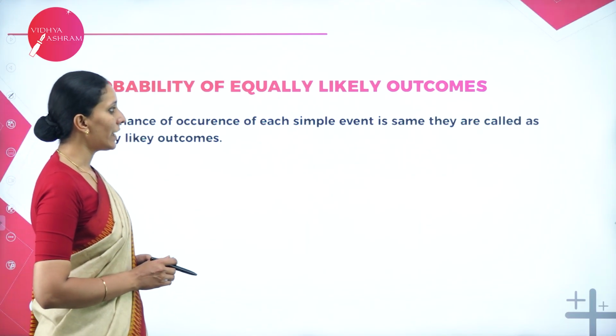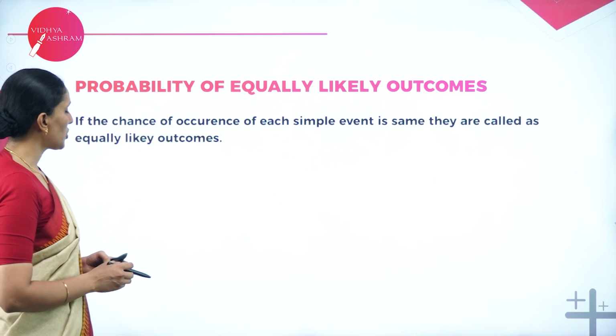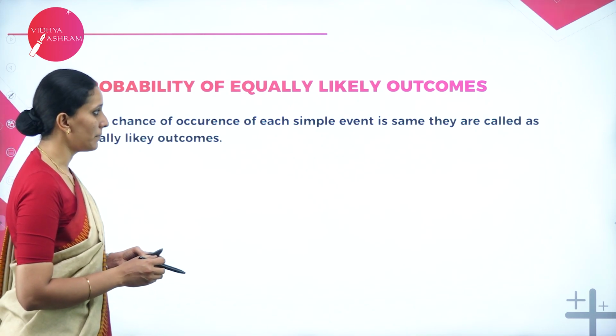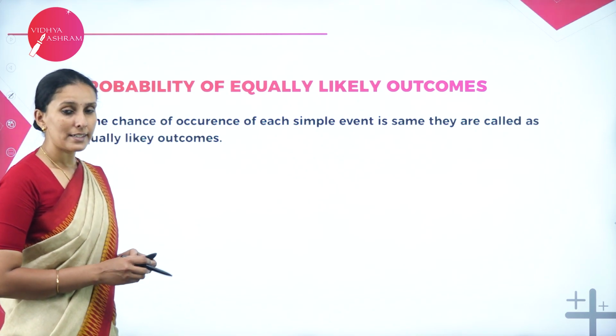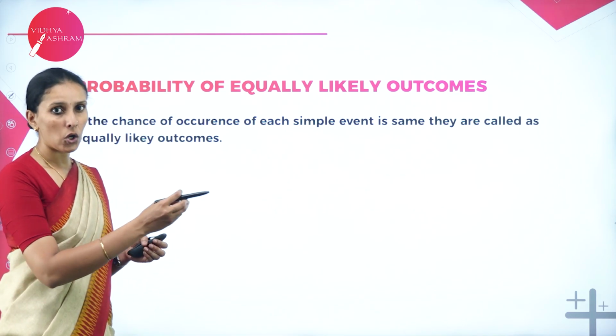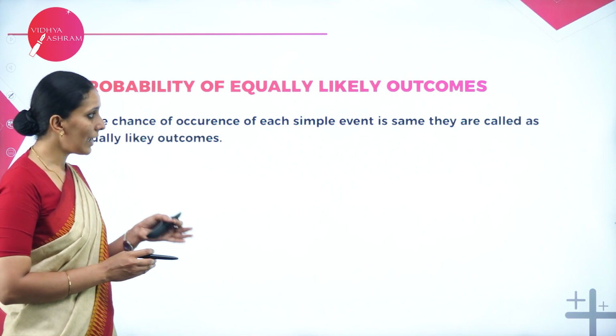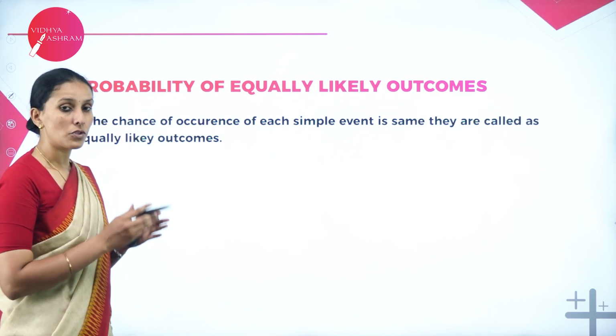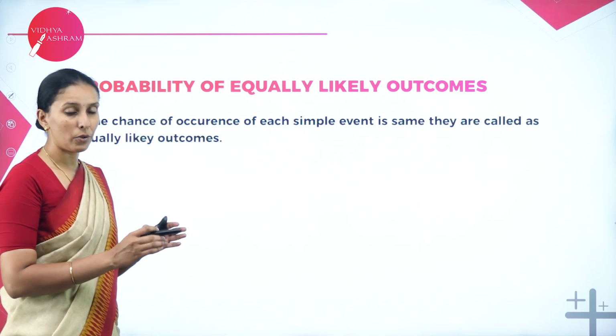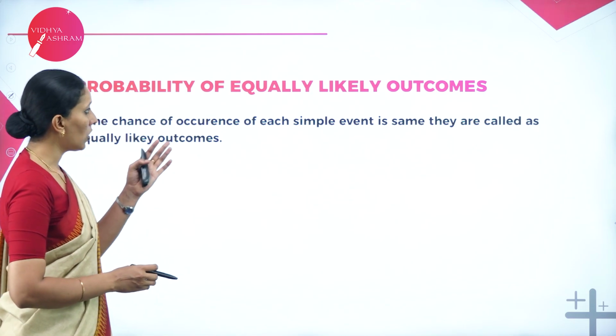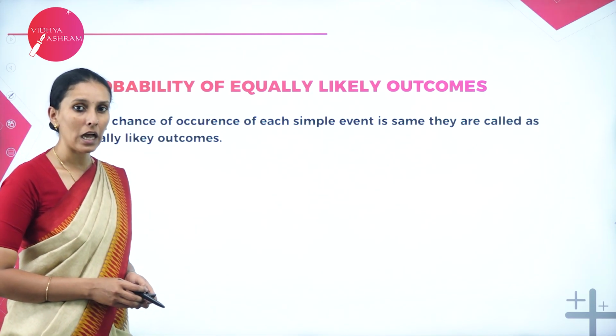Probability of equally likely outcomes. If the chance of occurrence of each simple event is the same. So when I say probability of getting head when a coin is tossed is 50%, that is 1 by 2. Similarly, for a tail, that is also 50%. So when they are equally likely distributed with the probability value, we call them equally likely outcomes.